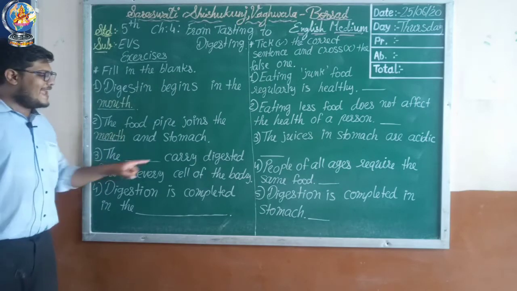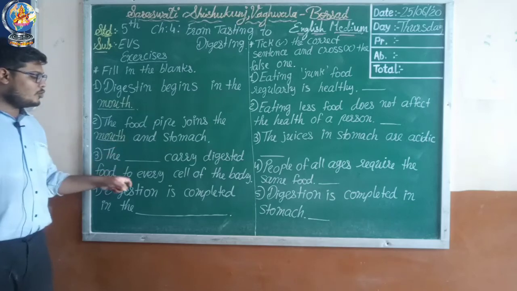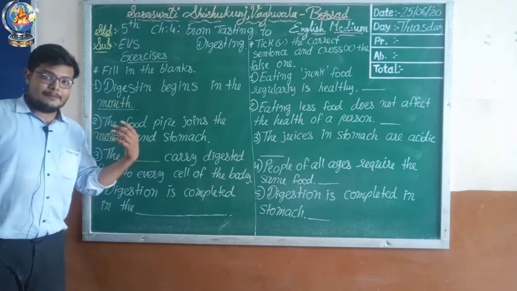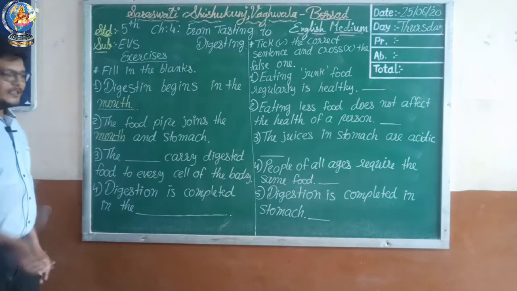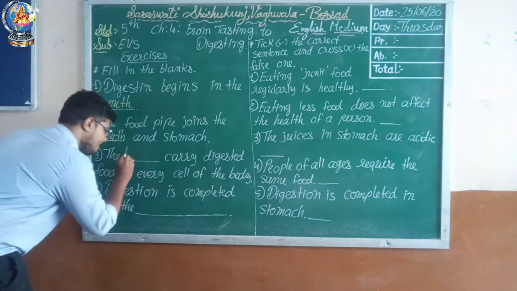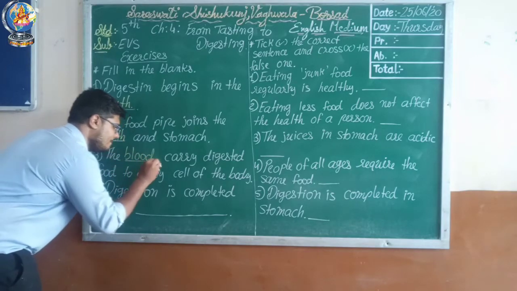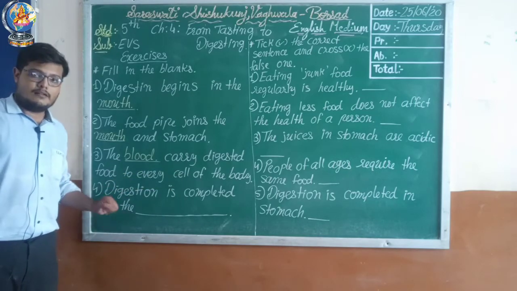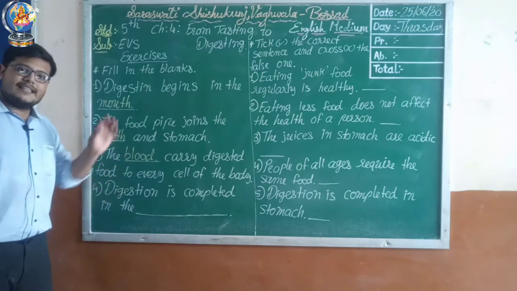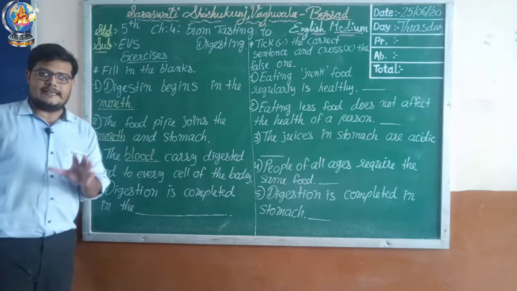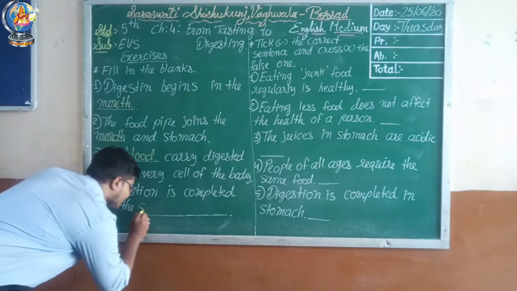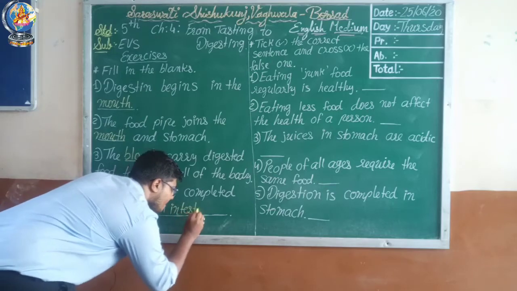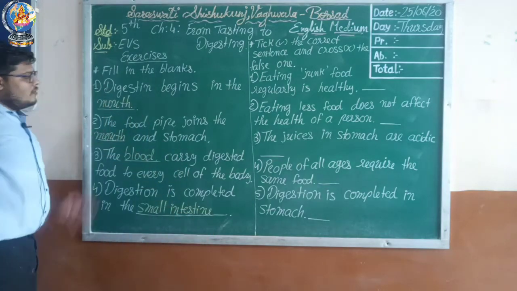Third one, the blank carries digested food to every cell of the body. So we all know, I told you that nutrients are absorbed by the blood and that blood will carry them. So what will be in the blank? Blood. Fourth one, digestion is completed in the blank, the same part in which digestion gets completed. So, small intestine. Okay, so that's the fill in the blanks.